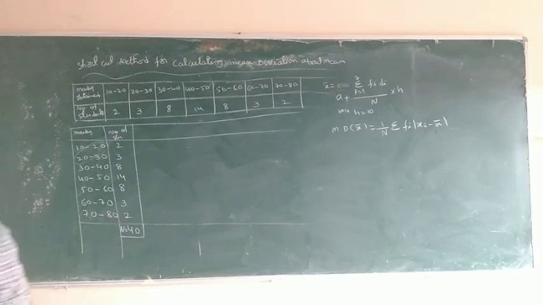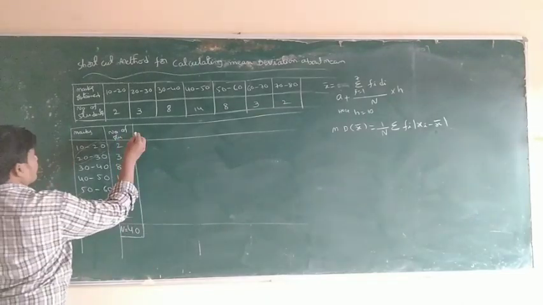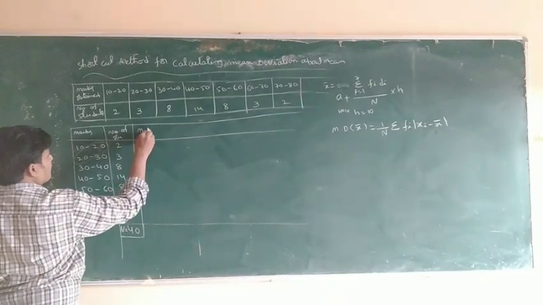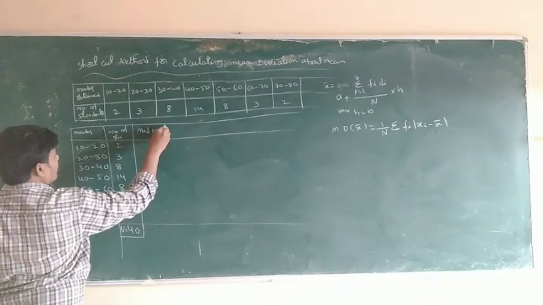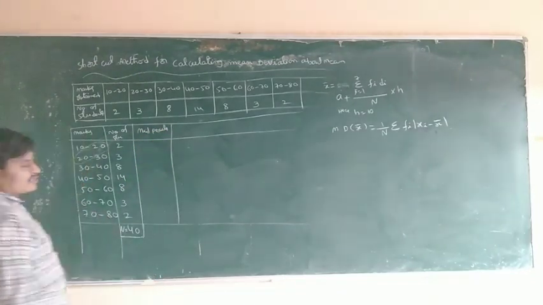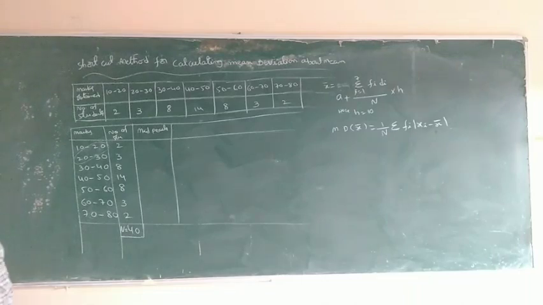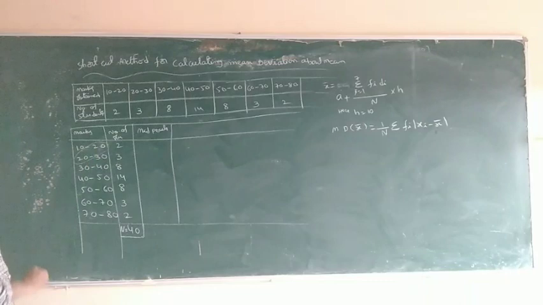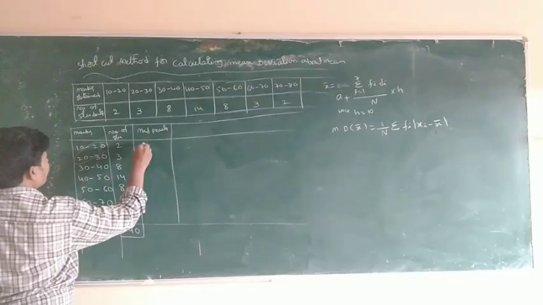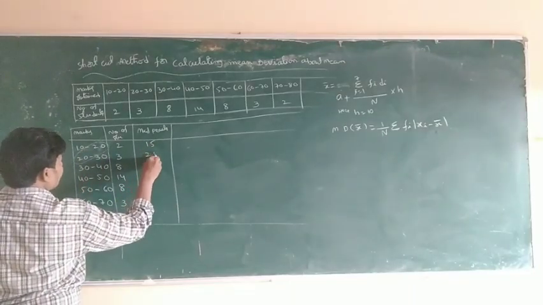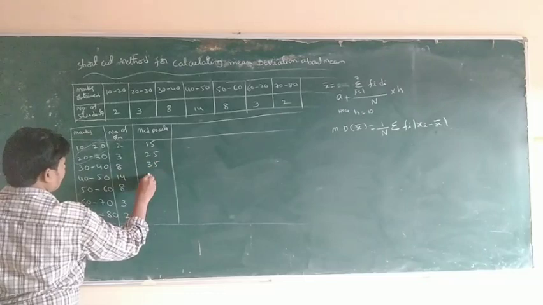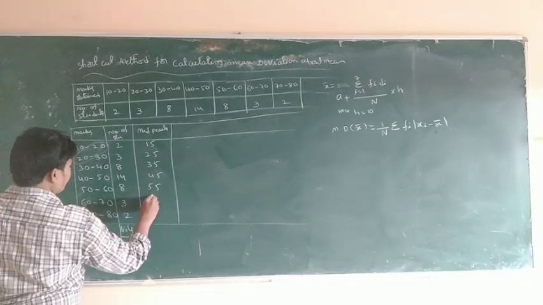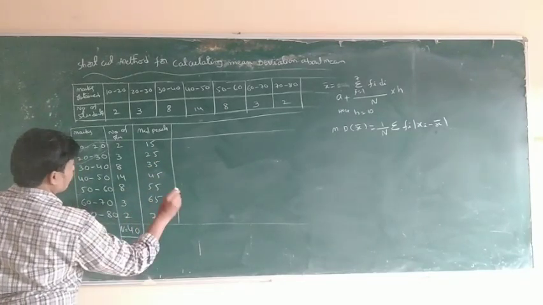Next, midpoints, xi. Midpoints are compulsory in the normal method or the shortcut method. Midpoints means lower limit plus upper limit by 2. 10 plus 20, 30 by 2 is equal to 15, then 25, adding 10 each time: 35, 45, 55, 65, 75.